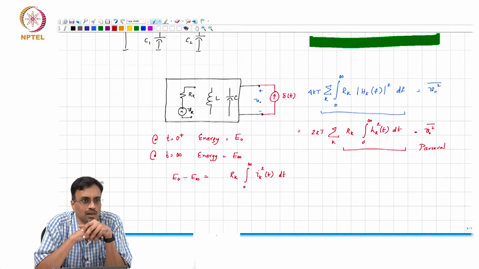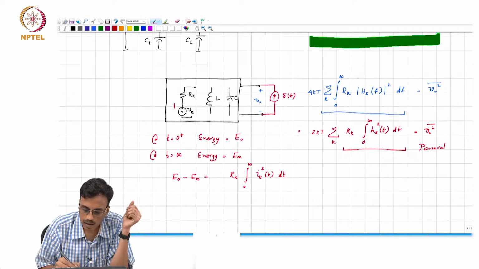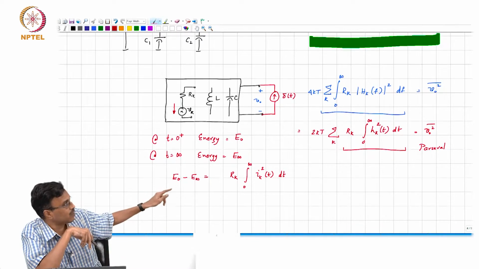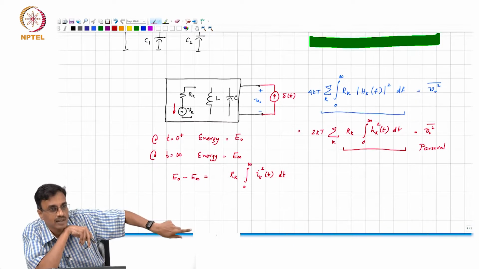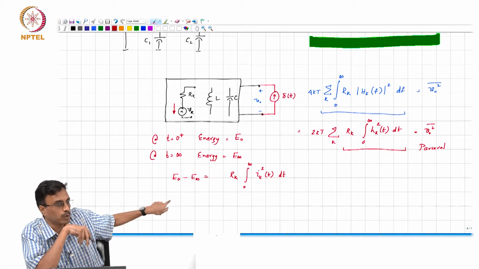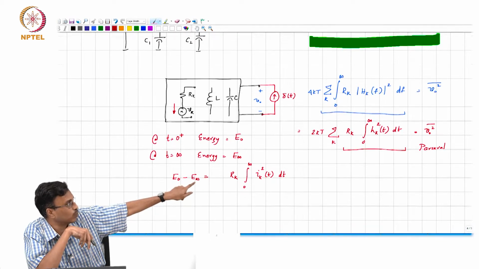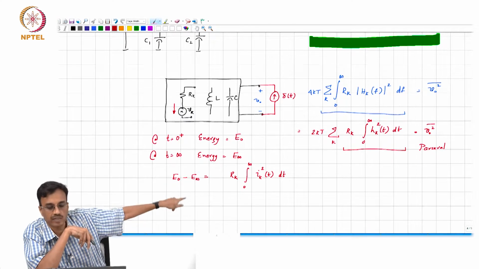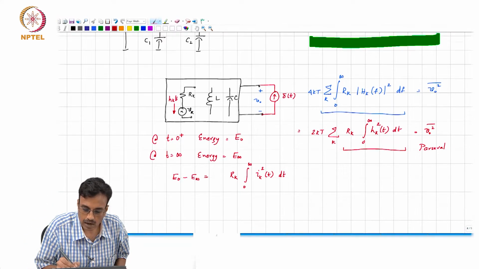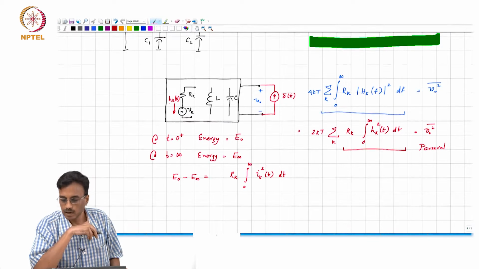Is this clear, people? And what is Ik? By reciprocity? Oh, well, what is the reciprocity saying? It is saying that the voltage transfer function from Vk to the output is the same as the current transfer function from the output, from an impulse injected at the output, to the current through this voltage source Vk. So, that is the small h sub k of t, correct.